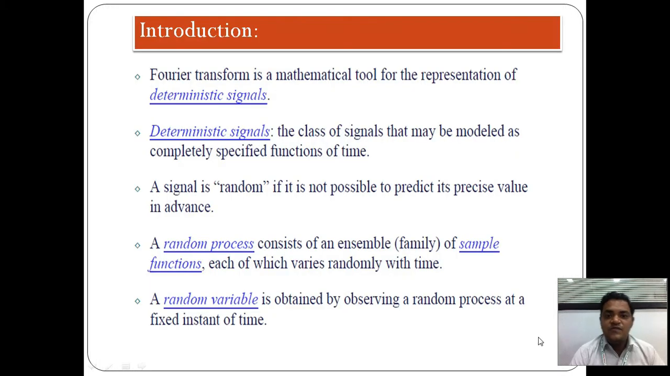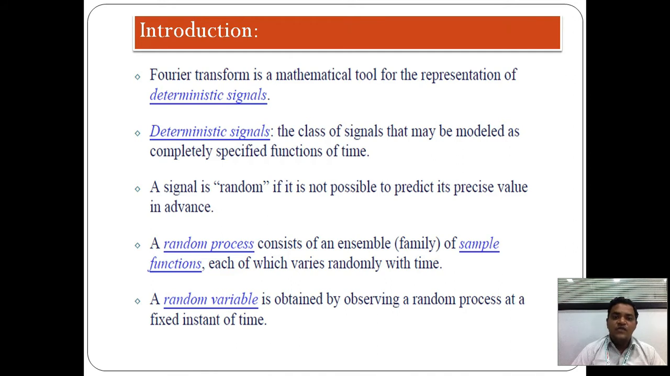The Fourier transform is the mathematical tool for the representation of deterministic signals. And what is a deterministic signal? It means we are able to determine or predict the value of the signal. A deterministic signal is basically the class of signals that may be modeled as a completely specified function of time. A signal is random if it is not possible to predict its precise value in advance.